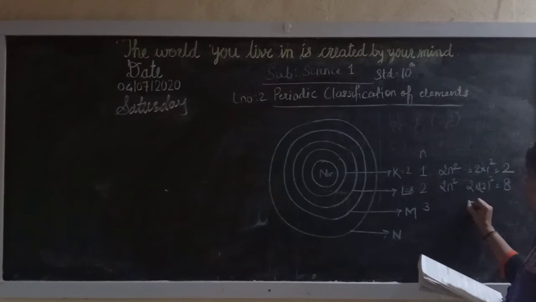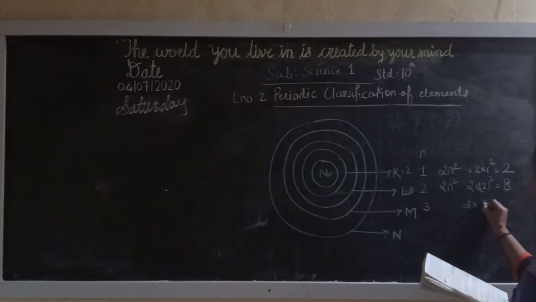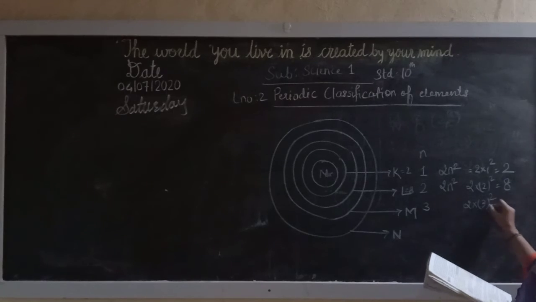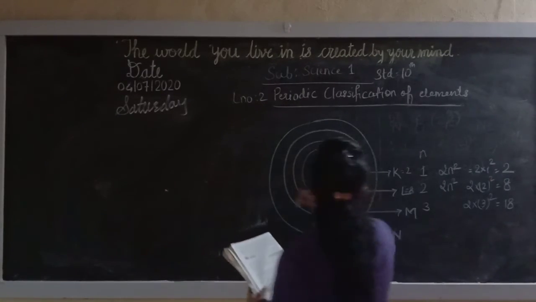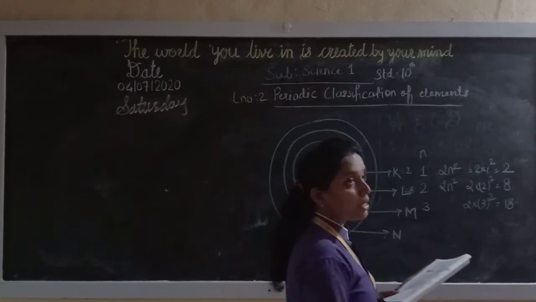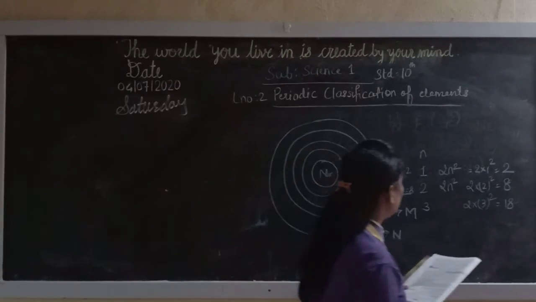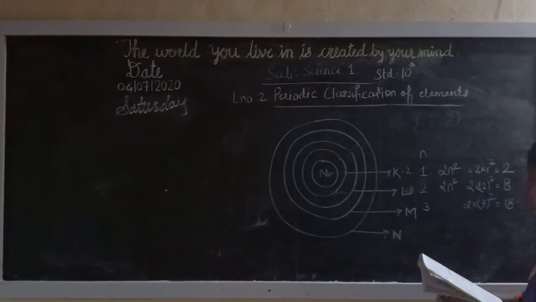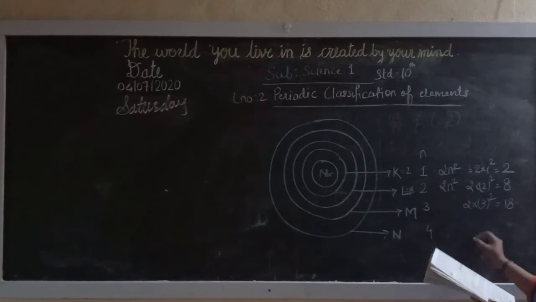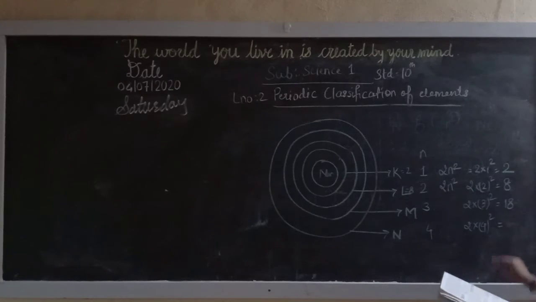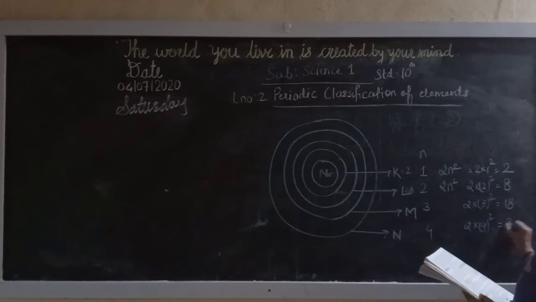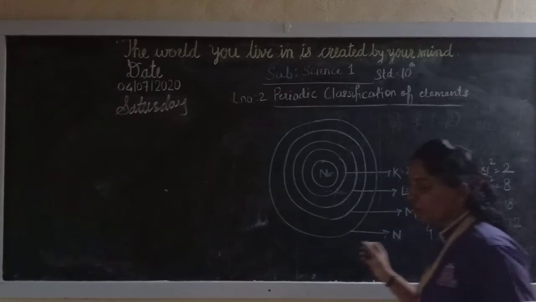For that it will be 2 into 3 square. 3 3s are 9, so 9 2s are 18. 18 electrons can be added maximum in the M shell. Then for n equal to 4, this will be 2 into 4 square. 4 4s are 16, 16 2s are 32.